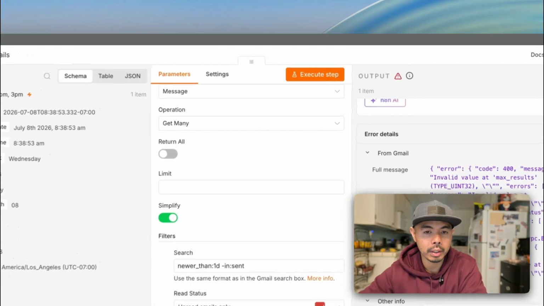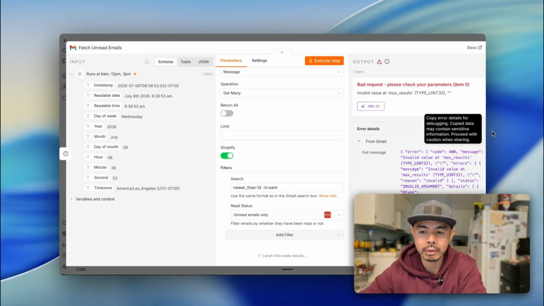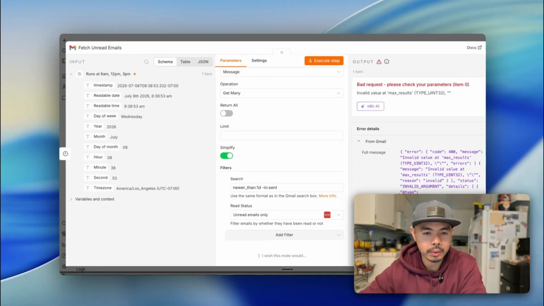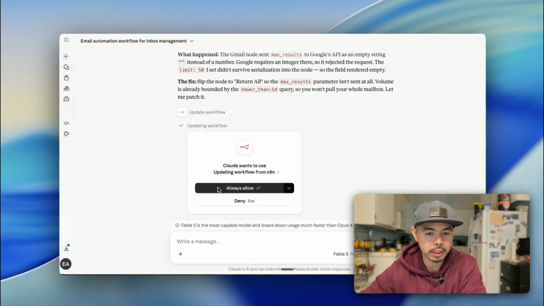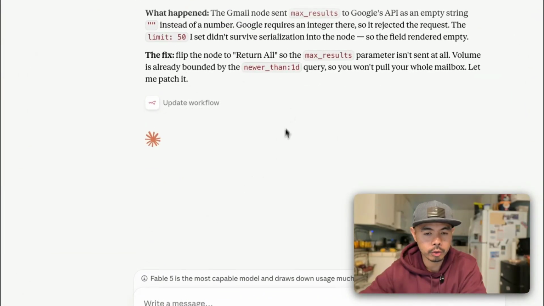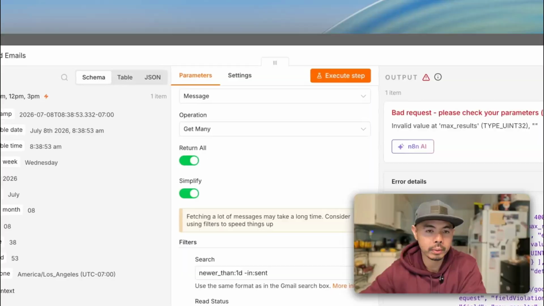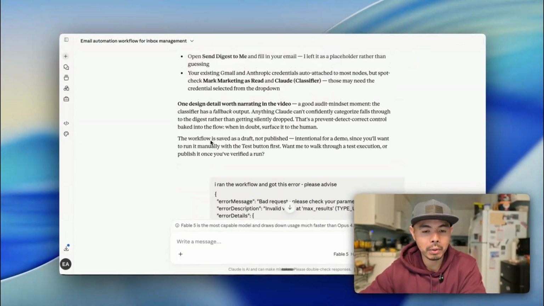I'm just copying it. One of the things I love about n8n is that it gives you the error details like this. With Make.com, it's really hard for some of the stuff that I've tried. But yeah, it's doing this one. Let's see what happens. All right. So it's going to go ahead and try to fix it. What's really cool is that, as you can see here, Claude is doing the fix for me. That's really cool, right?